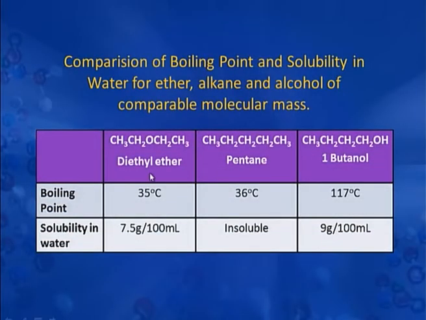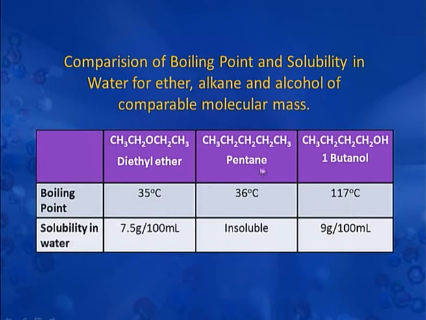So, they show a pattern that with the increase of molecular mass, there is an increase in boiling point of ethers. Now, we will compare the boiling point and water solubility of ethers with that of alkanes and alcohols. Here we have diethyl ether, we have pentane and we have 1-butanol. The molecular mass of all the three molecules is almost similar, but if we look at the boiling point of the three, we see that ether has a boiling point of only 35 degrees, that of alkane, that is pentane, is 36 degrees, whereas alcohol has a much higher boiling point.